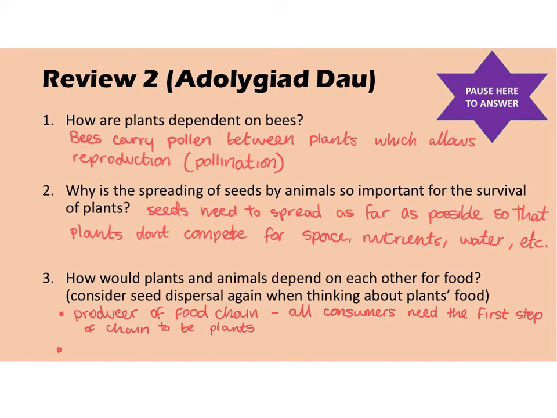And for plants being dependent on animals, we think back to our answer for question 2. So we said that it's important to spread the seeds so that plants grow in places where they don't have to compete. So plants need space and light to grow and make food.